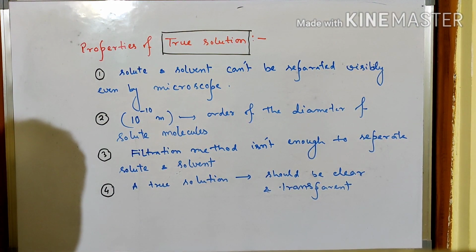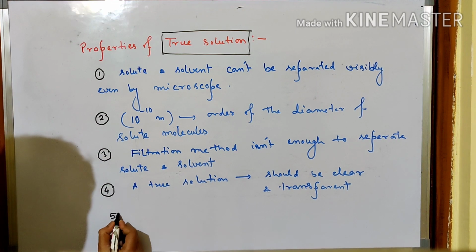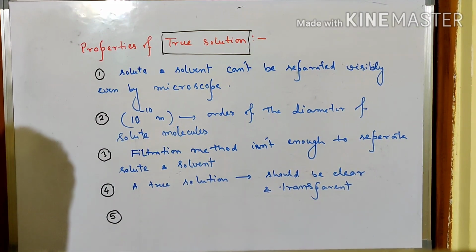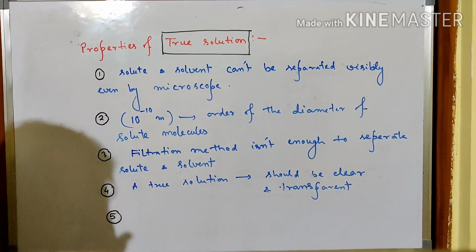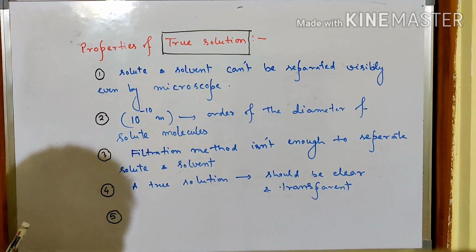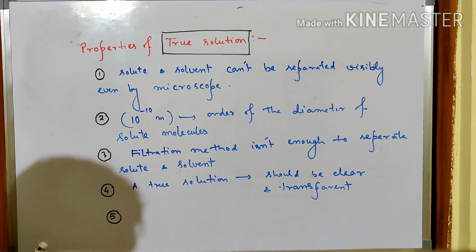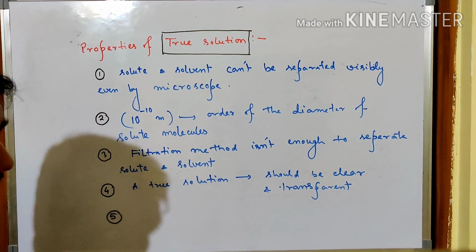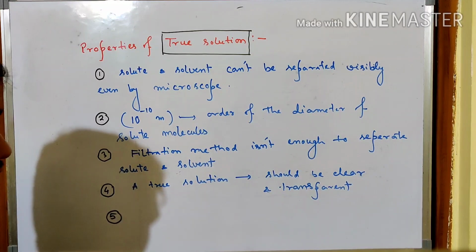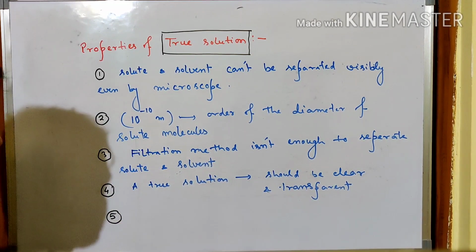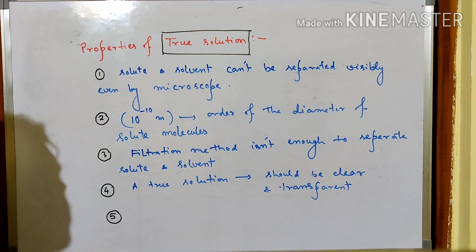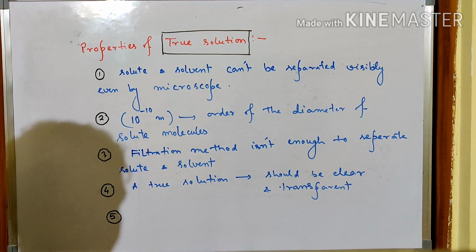And the last one: we have observed that if light is passed through a colloidal solution, it is observed in higher classes, just to remember this line, obviously details are not discussed in the lower classes, the colloidal solution actually scatters the light, but a true solution cannot scatter the light.